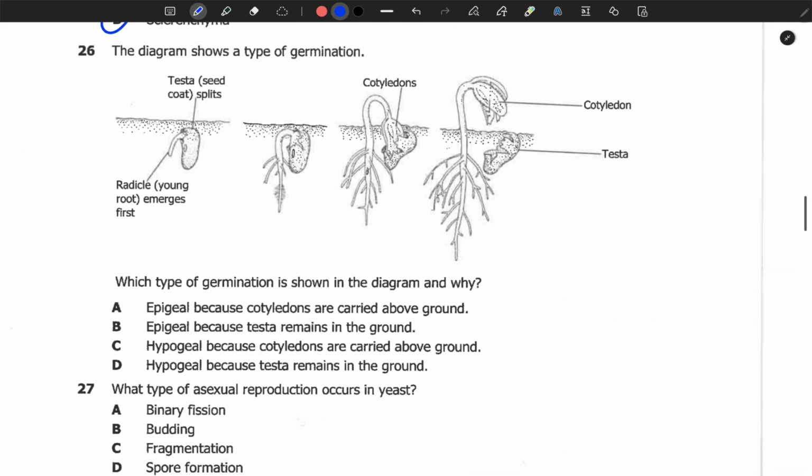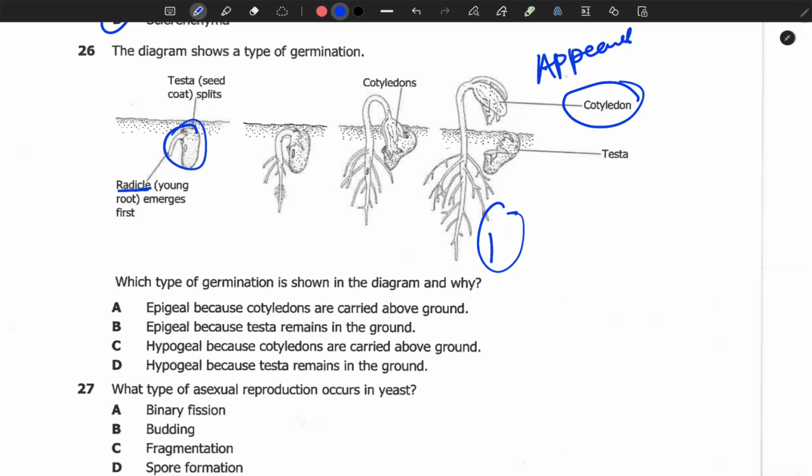The diagram shows a type of germination. So we have a seed. Then we have the radicle, which is the part of the seed that changes into a root system. Then we have the plumule. The plumule changes into a shoot system. Now after the germination is done, we can see that the cotyledon appeared above the ground. Since it appeared above the ground, this is called epigeal.